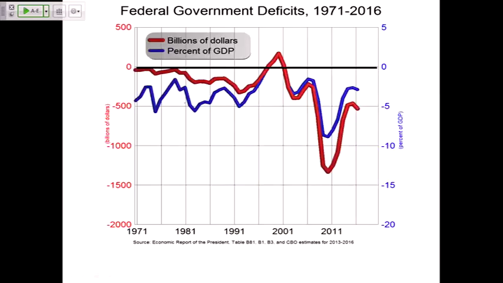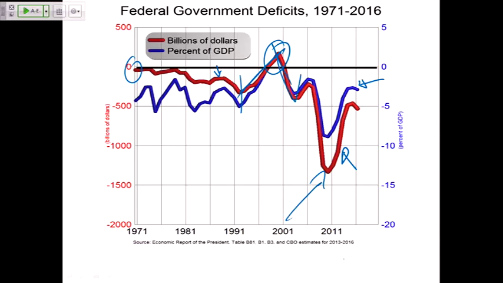Here's a picture of government deficits. The red line, the top line here, top line at the beginning, bottom line at the end, is billions of dollars. The other line, the blue line, is the percentage of GDP. So the thicker line is the billions of dollars, and the thinner line is percent of GDP. And what you can see is, we go along, I started this in 1971. We had surpluses here in the late 1990s, so the changes wrought in the 1990s took us from pretty big deficits up to surpluses. That turned around starting about 2001.